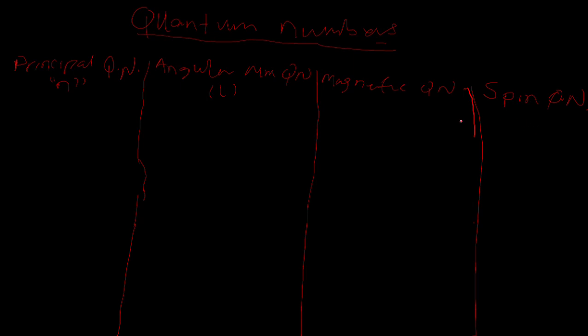Spin quantum number, magnetic quantum number is denoted by ML. Spin is MS. These are their symbols.